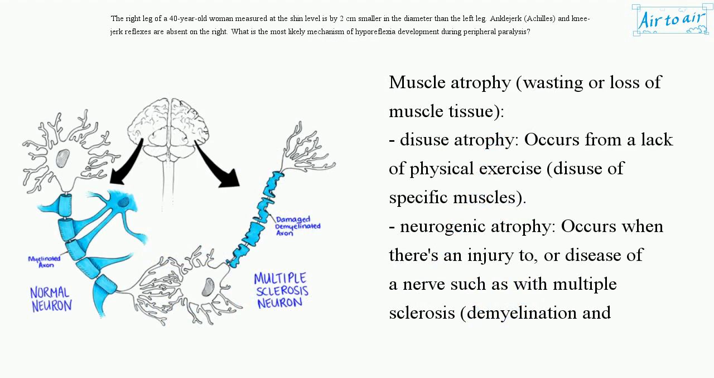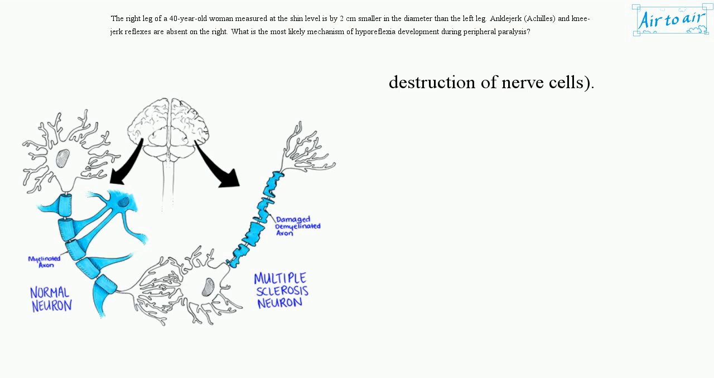Muscle atrophy, wasting or loss of muscle tissue. Disuse atrophy occurs from a lack of physical exercise, disuse of specific muscles. Neurogenic atrophy occurs when there's an injury to, or disease of a nerve, such as with multiple sclerosis, demyelination and destruction of nerve cells.